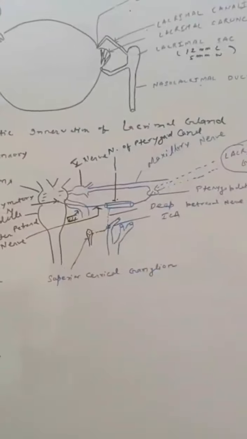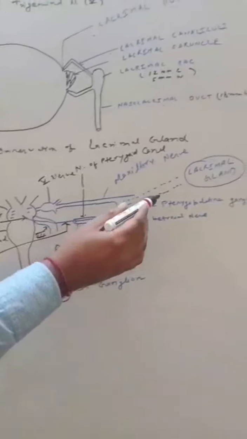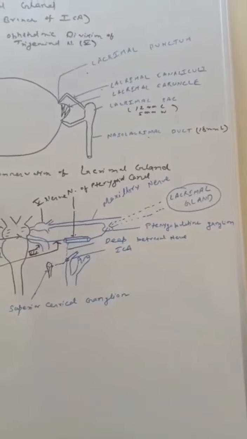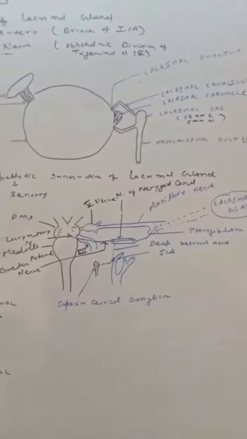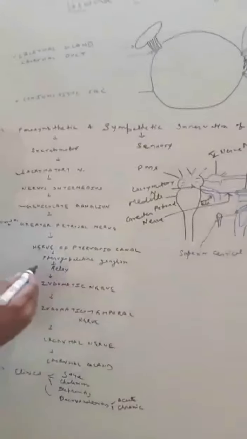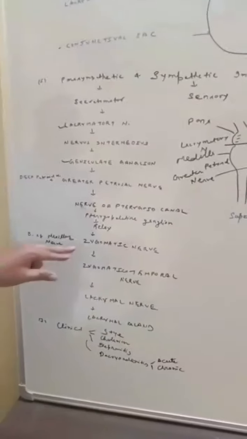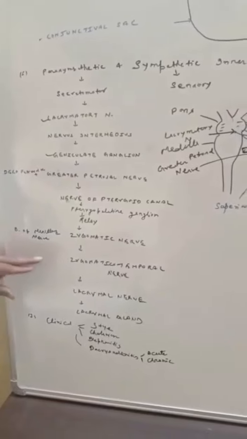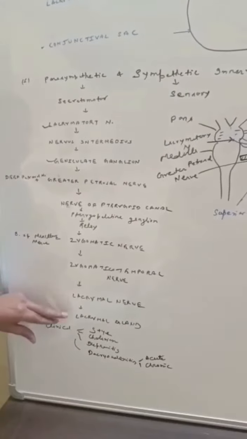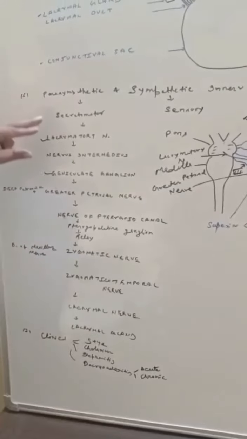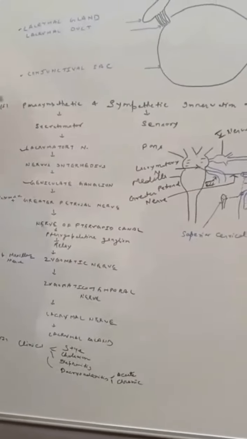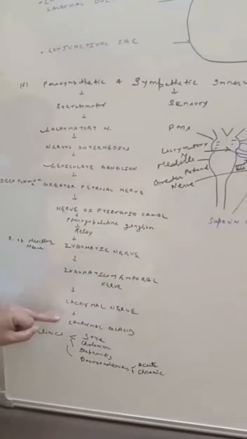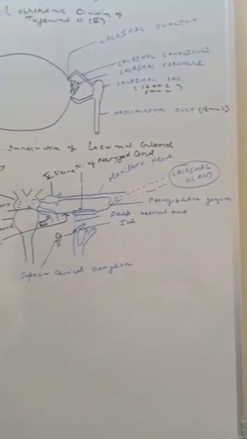I have shown here the nerve of pterygoid canal. Then the ganglion, that is the pterygopalatine ganglion. This pterygopalatine ganglion is also called the sphenopalatine ganglion. In this ganglion, there is the relay of the fiber, and then the fiber goes towards the zygomatic nerve, which is the branch of the maxillary nerve, then the zygomaticotemporal nerve, then the lacrimal nerve, and the lacrimal gland. Thus, this parasympathetic fiber pathway occurs from the lacrimatory nucleus to the lacrimal nerve, and then this lacrimal nerve supplies the lacrimal gland. This is the secretomotor fiber pathway.